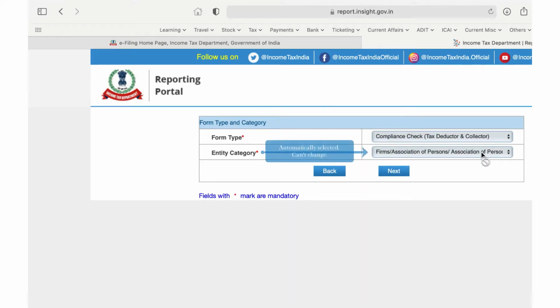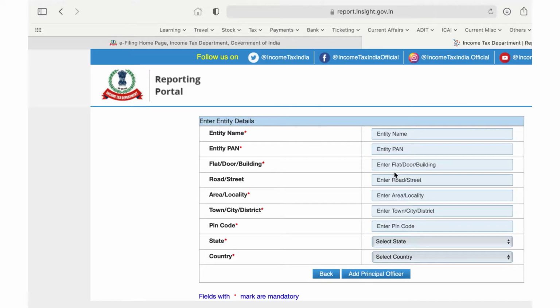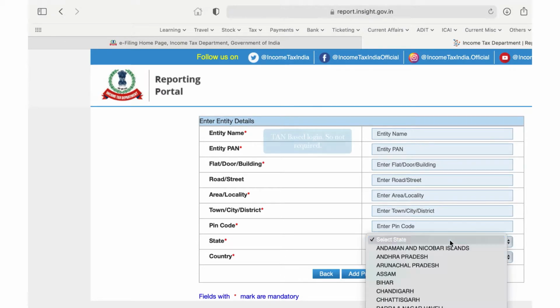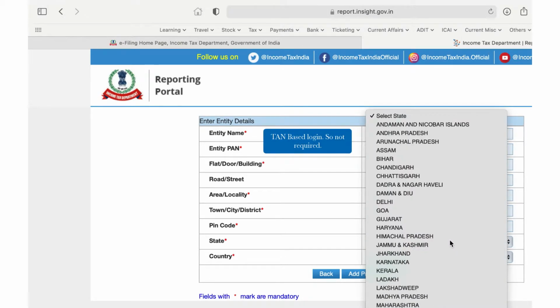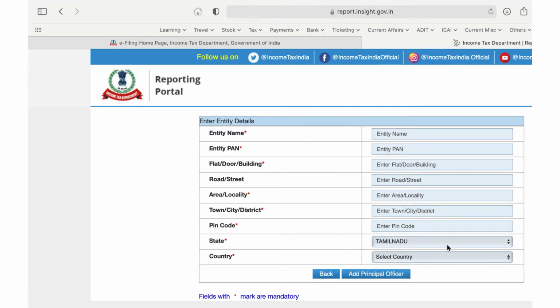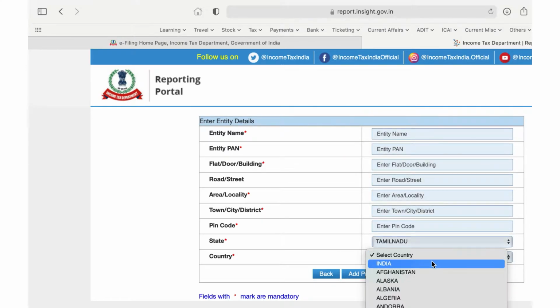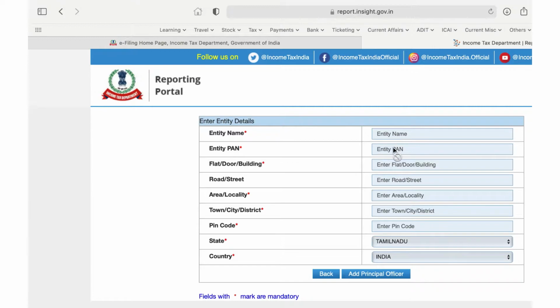The category is automatically filled. Being a firm, it will automatically fill it as a firm, so we need not state that. We'll have to specify the entity details. PAN and name are not required because this is a login based on the TAN. So we need not specify the PAN and name.